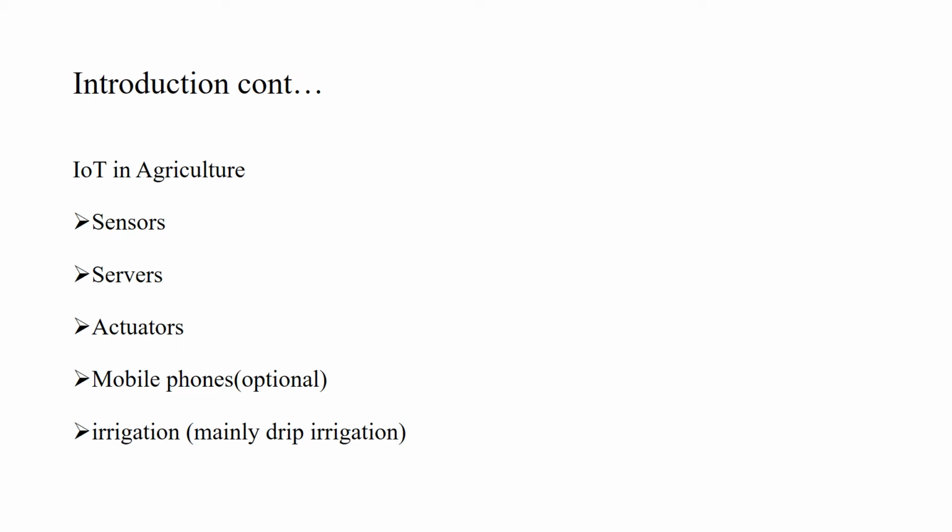Now when the data is processed and action needs to be taken, this information will be sent to various actuators. Actuators are devices which perform according to the information, maybe a valve to open the water valve or close it. Additionally, we can include a mobile phone, so that if there is any problem in the field there will be a notification on the mobile phone.